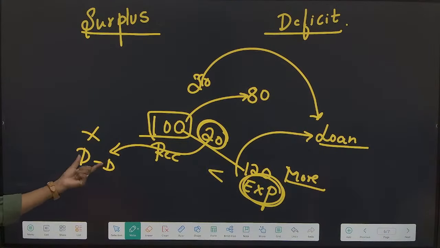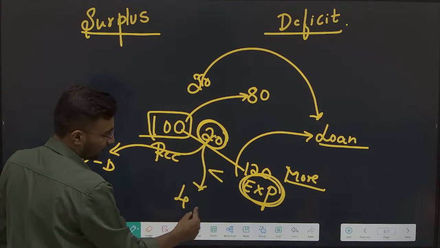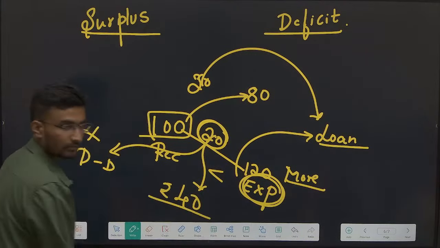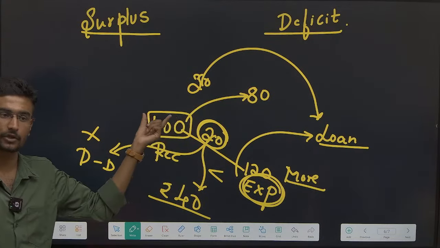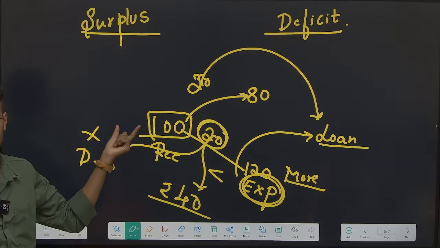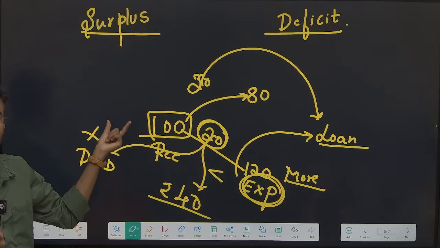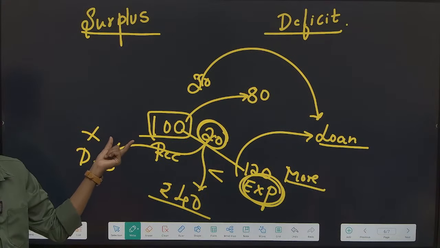Day-to-day maintenance, that is wrong. But think that by using this 20 rupees I am generating 40 rupees. Is it good or bad? Obviously good. Now I don't have money, so what do I do? I take a loan with the little money I have and build a house. After the house is built, I get monthly rent. Is it good or bad? Good.